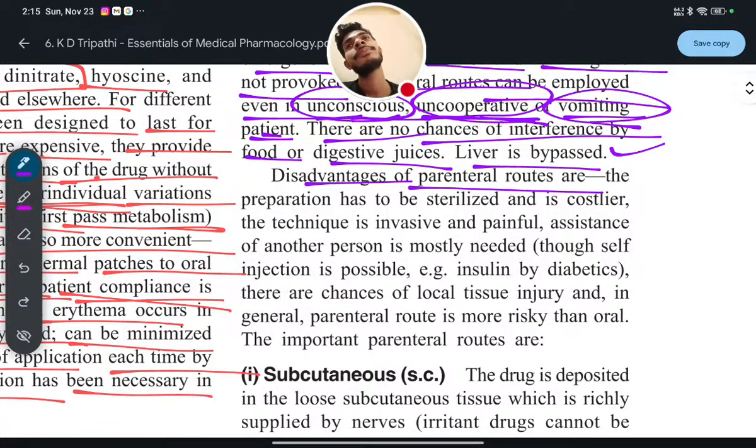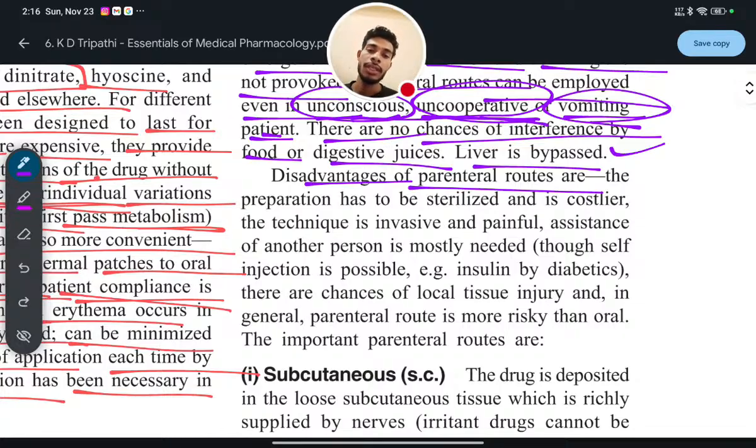It will be filtered out inside the stomach. That's why the dosage form need not be sterilized if you are taking it through the oral route. But if you are administering a drug through the parenteral route, there is no digestive juice, no stomach, no filtration. It is directly entering the circulatory system, and that's why the dosage form must be sterilized.